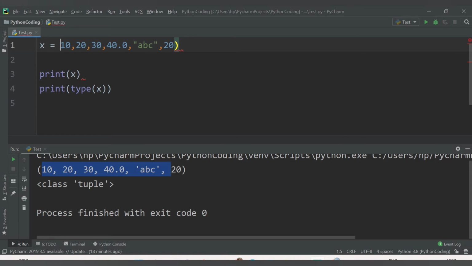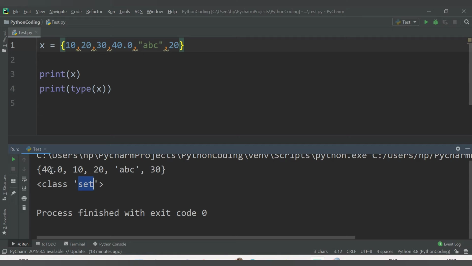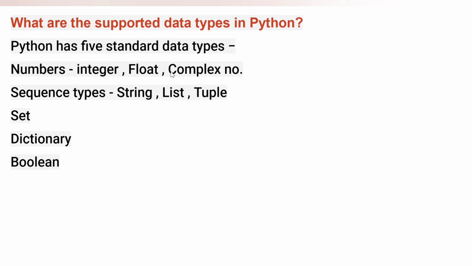So the sets are represented with the help of curly braces. If I make this a set and then run this code, here you can see the class is set, and also you can observe the order in which we have stored the elements is not the same in the output. Like first is 40, then 10, 20, ABC and 30. And you can notice the difference: 20 is only stored in this set a single time, means duplicate elements are not allowed in the set.